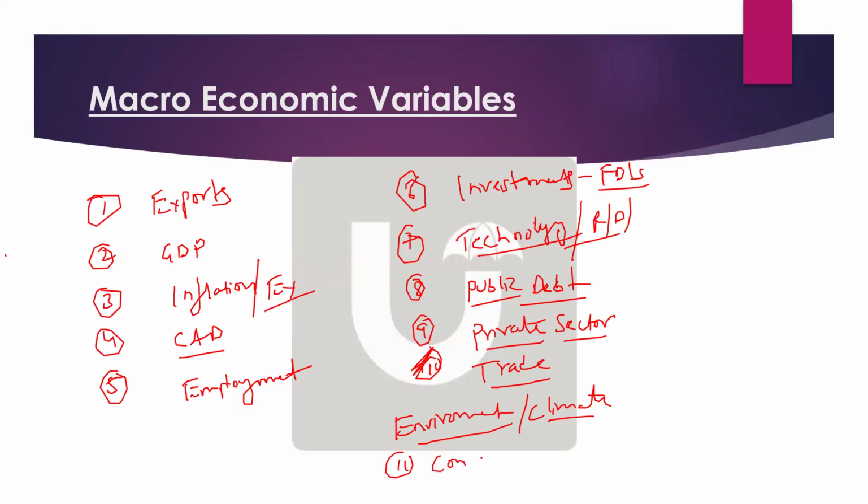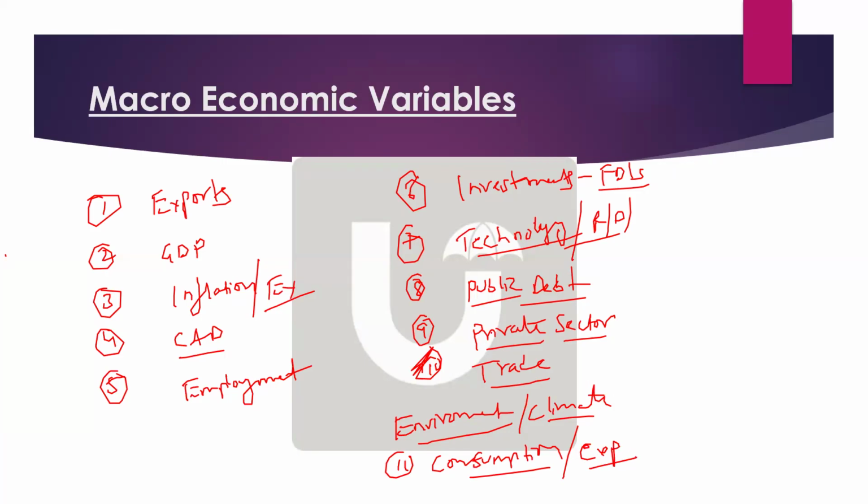Yes, consumption expenditure also, very good. This is a very important point because overall it is going to impact the consumption expenditure or consumption demand. If consumption demand is impacted, what will happen to the economy? If consumption expenditure or consumption demand is reduced, what will happen to the economy? Slow down. Yes, the economy will slow down. Very good. Consumption expenditure also is one of the points.